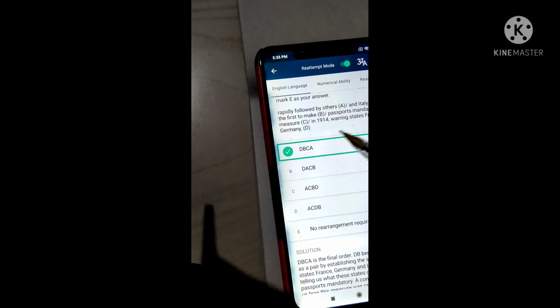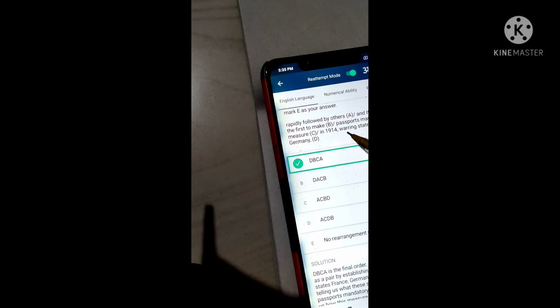And next one was rapidly followed by others, and Italy were the first to make passports mandatory, a measure in 1914, varying the states France, Germany. Here we start with the year, in 1914, varying states France, Germany, and next another country, comma gives another country, and Italy were the first to make it, means DB. Here the DB pair is first.